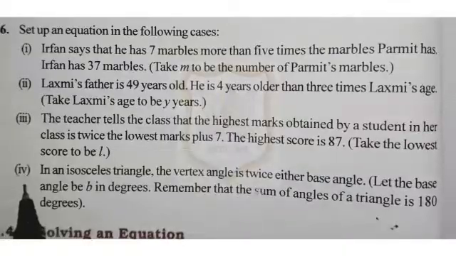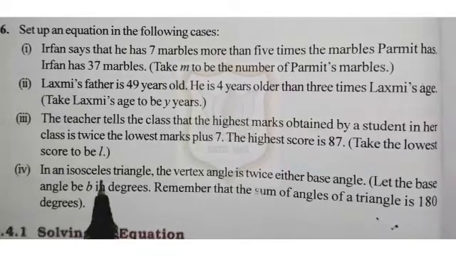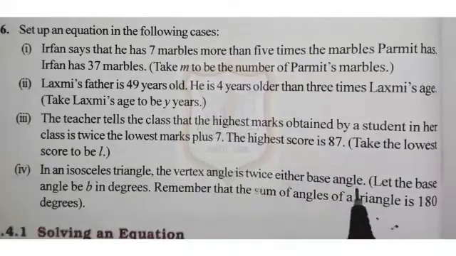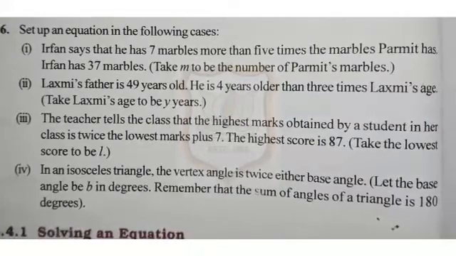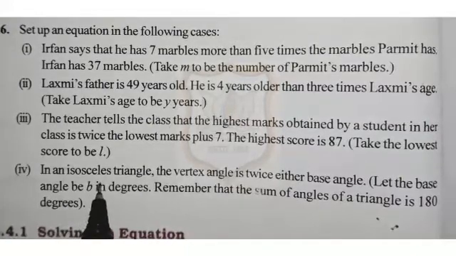So, fourth part of question number 6 is, in an isosceles triangle, the vertex angle is twice either base angle. Let the base angle be B in degrees. Remember that the sum of angles of a triangle is 180 degrees. It means an isosceles triangle is that triangle in which 2 sides are equal.